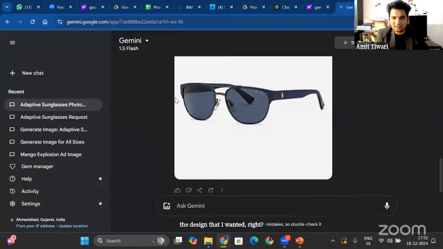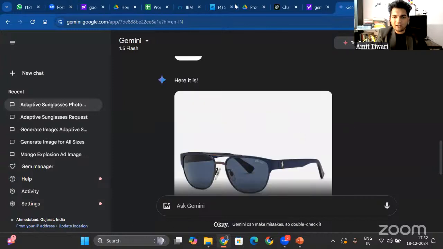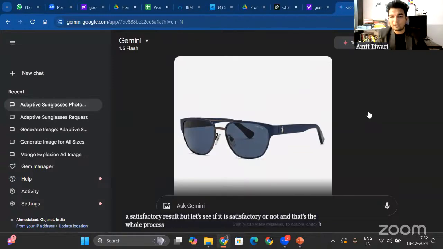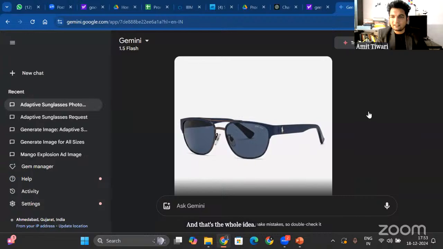Right? It's in blue. It's similar to this one, and yeah, it is still in the style of Polo Ralph Lauren. I think that this is good enough for me, but I still need some more advancements in there. Okay, and now we are closing in towards a satisfactory result. But let's see if it is satisfactory or not, and that's the whole process, and that's the whole idea. But the principle of prompt engineering is all these, and if you use them, then they will guide you towards the desired result.